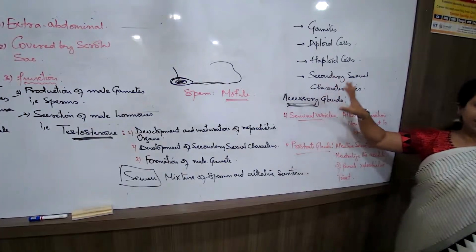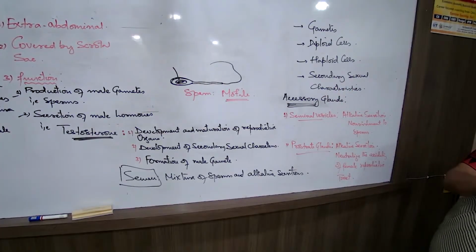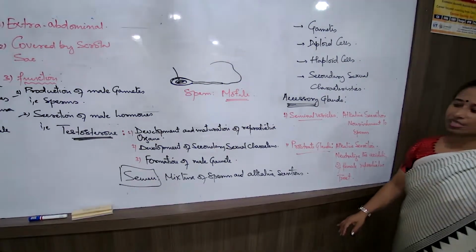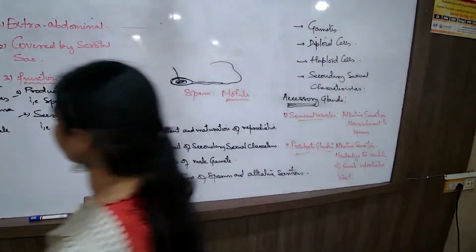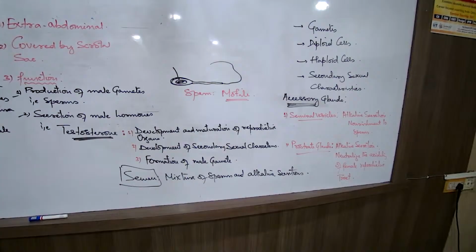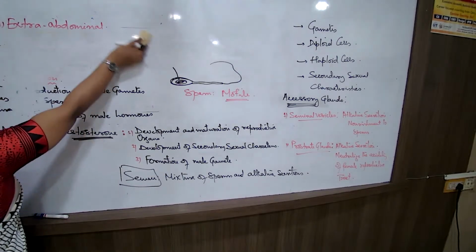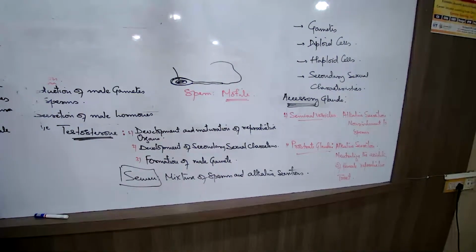After this we'll have to remember some differences between the testes and all these, but later. First of all, let us compare with the female system. For that, we'll have to remember the parts and functions. We'll have to draw the diagram of the female reproductive system, then compare the parts and know the functions. So what are the parts of the female reproductive system?